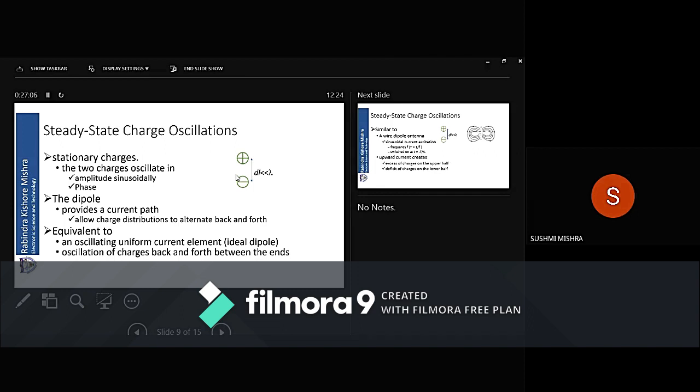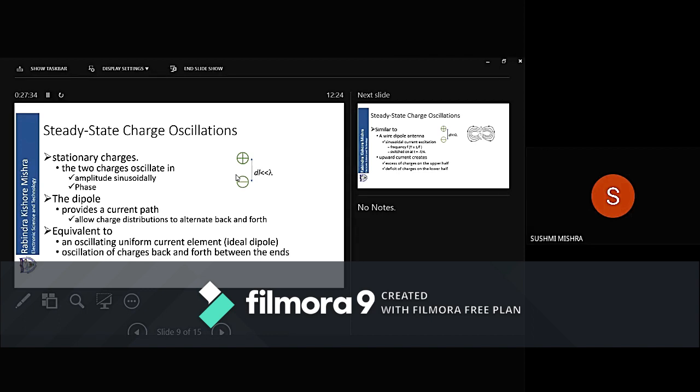Now when sine omega t becomes minus 1, the upper one will become minus 5, and the lower one will become plus 5, right? You can visualize it in this way, but actually, the charges are not moving. I hope you understood.